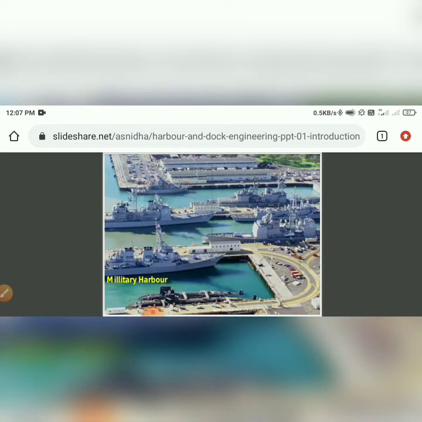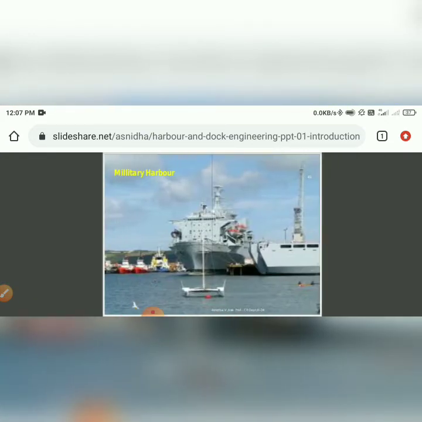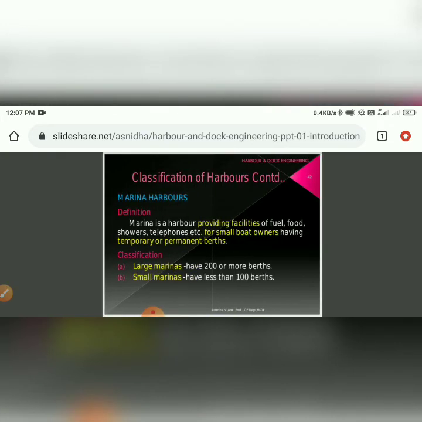Here you can see the military harbor. Naval base ships are parked here, as you can see in this image. Here is also a military harbor shown in this image.